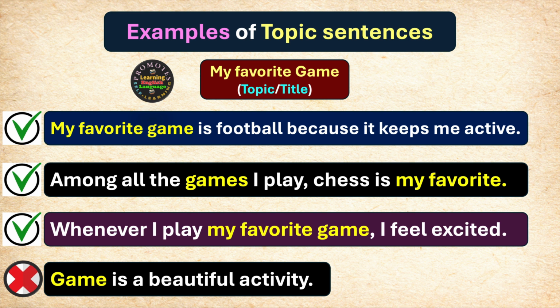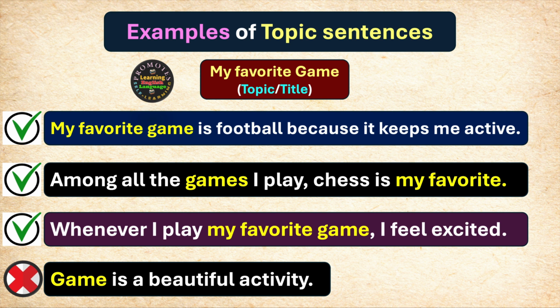But the last example, which is game is a beautiful activity, does not reflect the core idea of my favorite game. It talks in general about the game. Therefore, the last example which I have written as a topic sentence is not correct. So be careful. When you write a topic sentence, the topic of the paragraph in itself must be reflected in the writing of the first sentence of the paragraph.